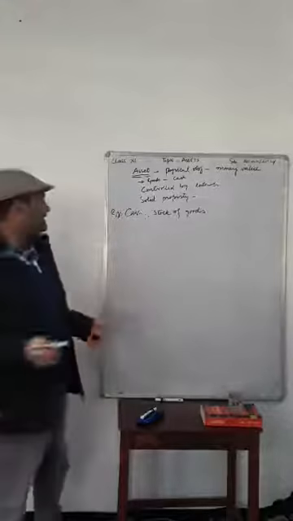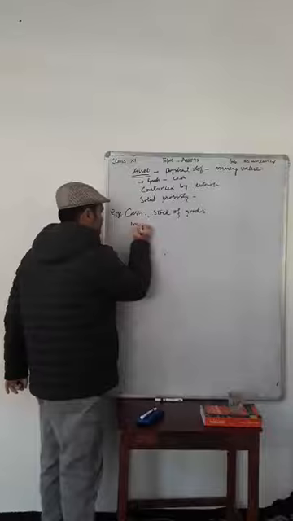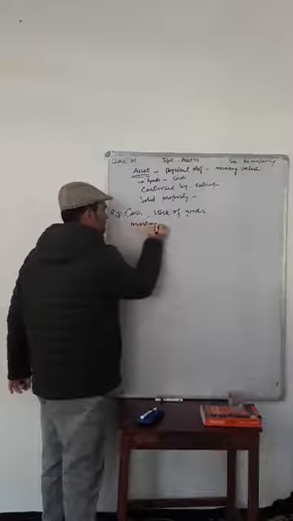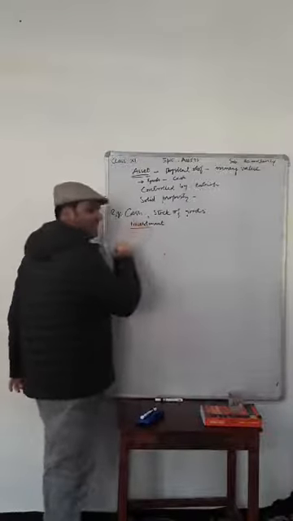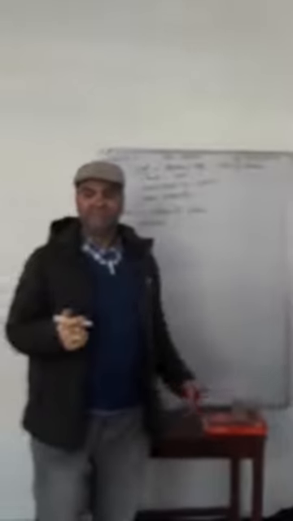Another example, investment. Dear students, by the term investment, you know it is an asset.